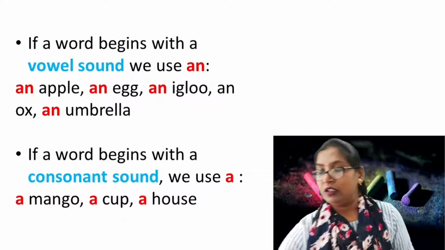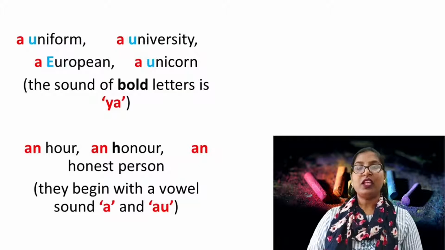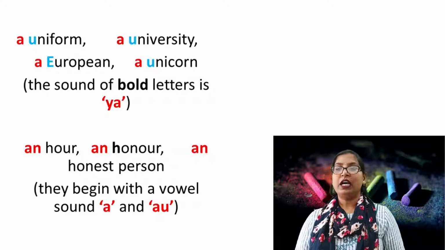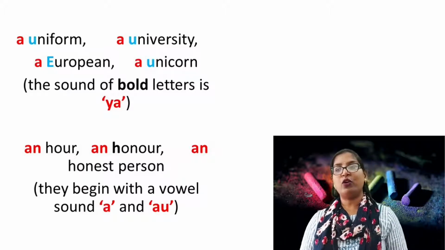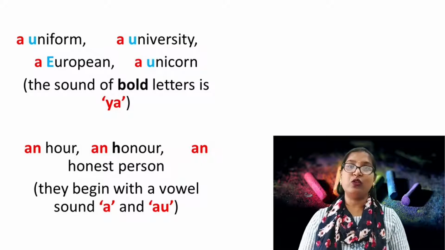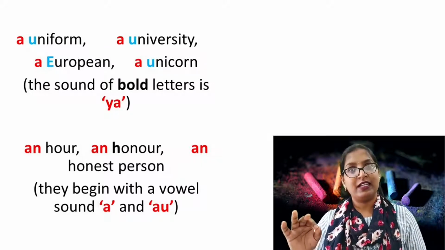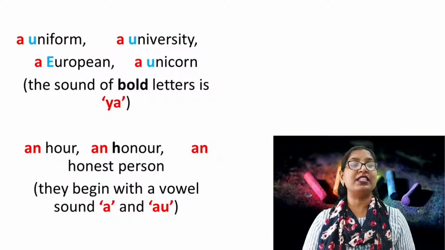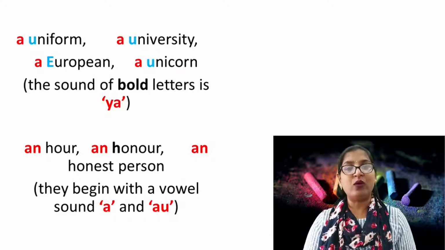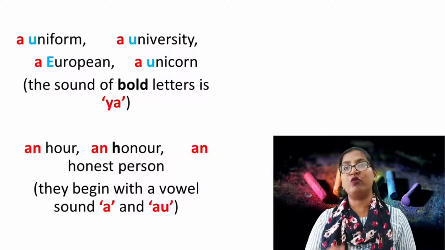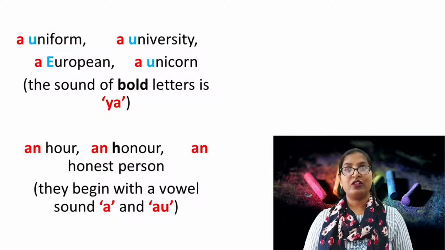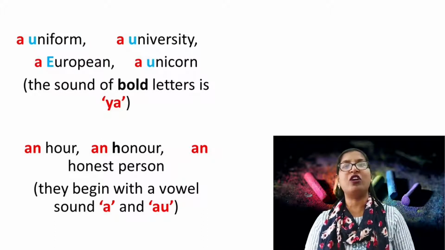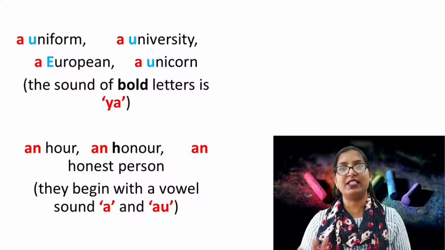Clear? The next thing is, let's read these examples: a uniform, a university, a European, a unicorn. Now this is the time to understand it in a proper way. Again and again I am repeating that we should concentrate on the sound of the first letter with which the word begins. We do not simply see whether the first letter is a vowel or a consonant. We should concentrate on the sound.